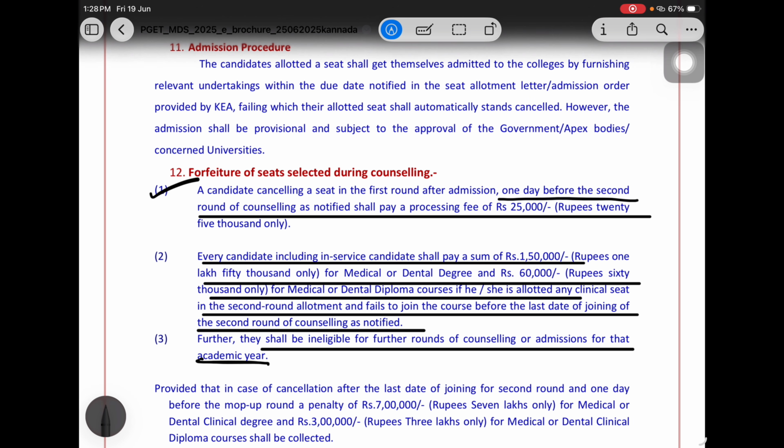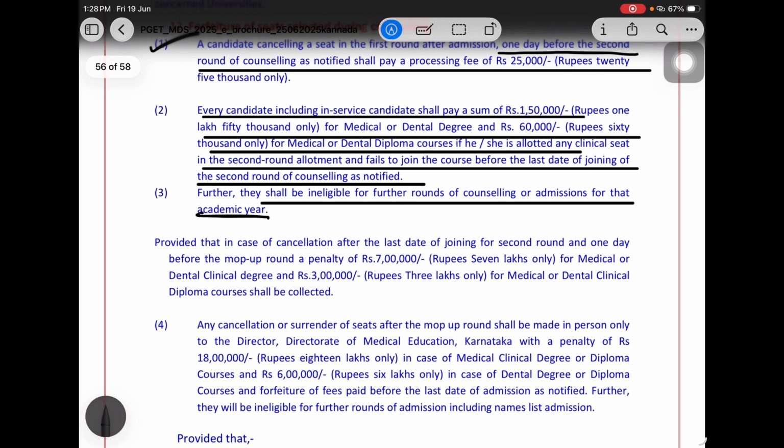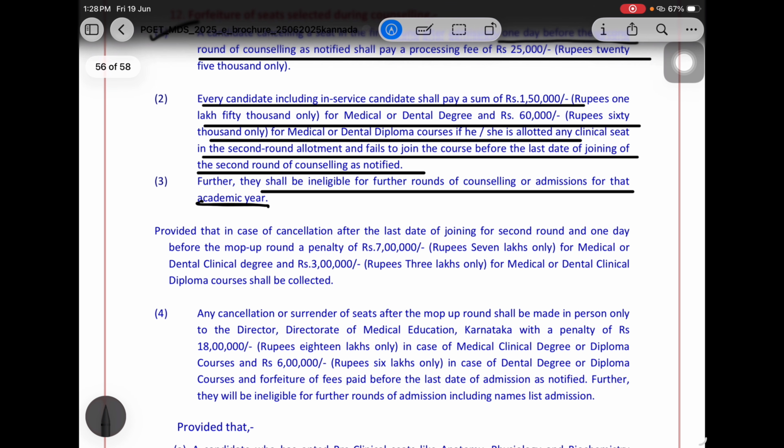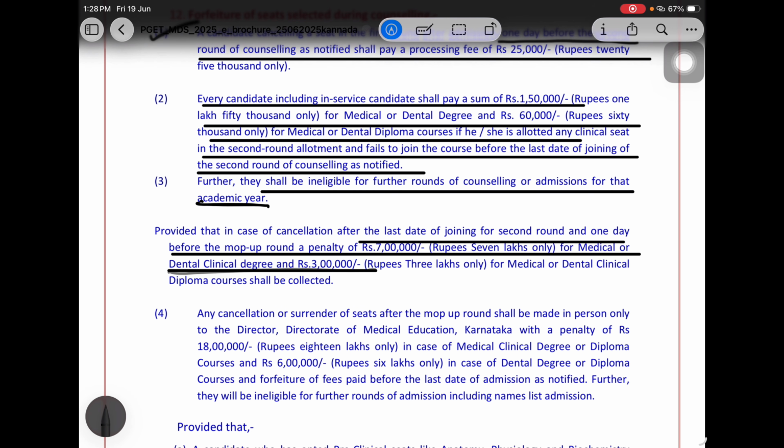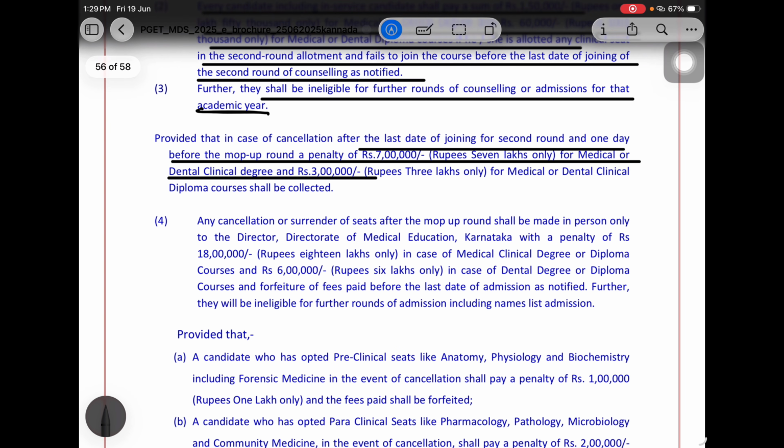But if you are a candidate who is not going to join the seat in the second round of allotment, you need to pay 1,50,000. Provided that in case of cancellation after the last date of joining the second round, 1 day before the mop-up, a penalty of 7 lakh rupees for medical and dental degree and 3 lakh for diploma degree applies. This is very important, you have to keep this in mind.